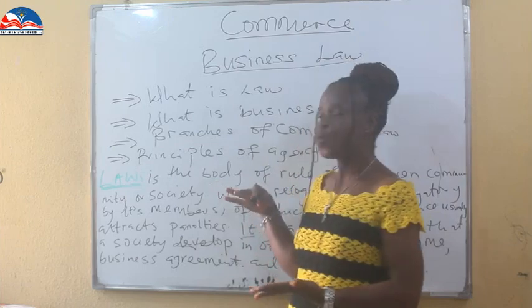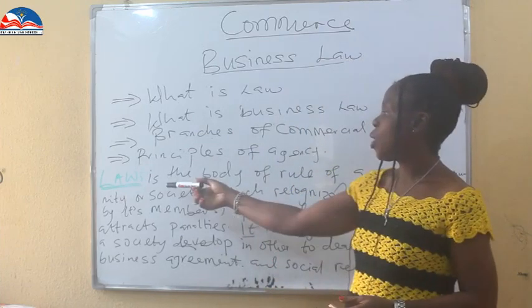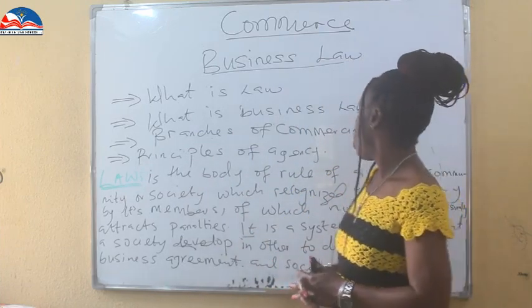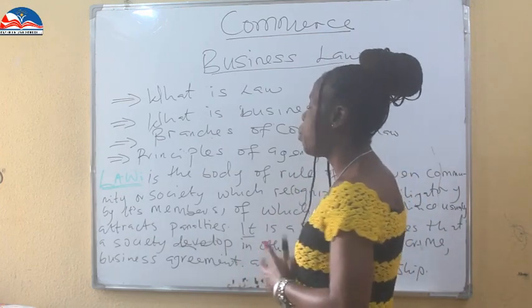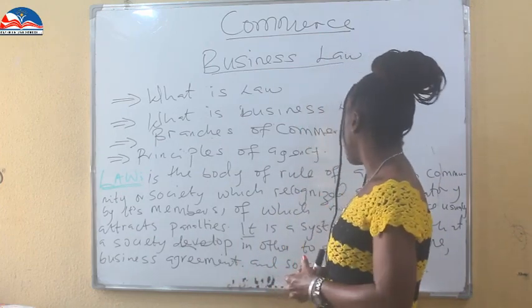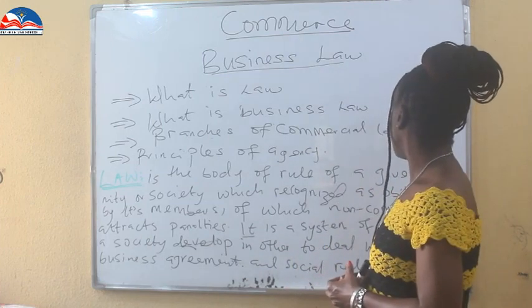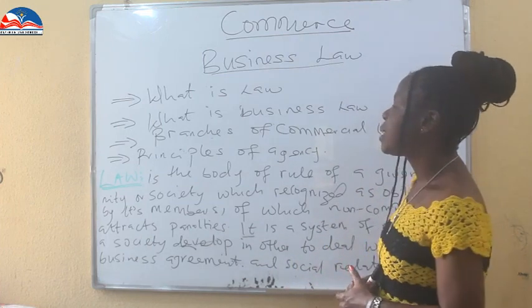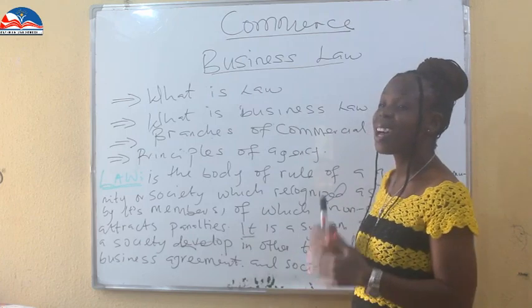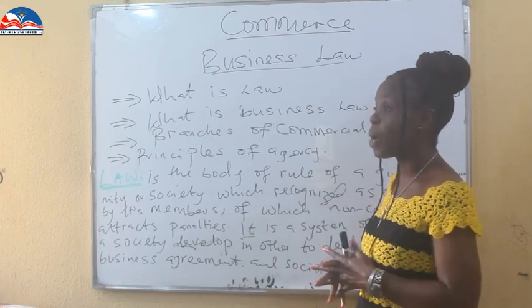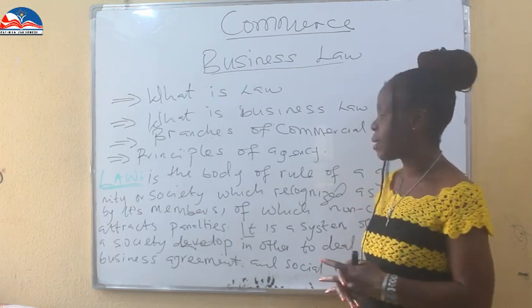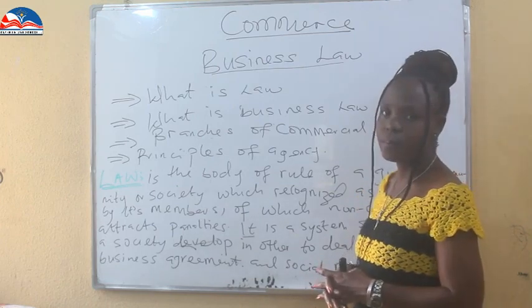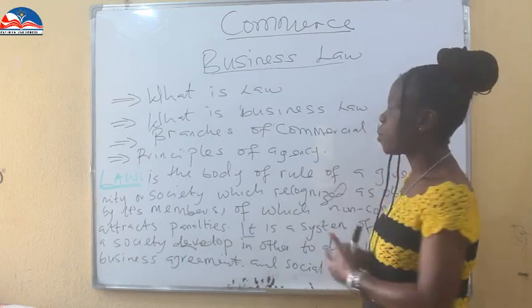Let's look at what we have on the board. Law is the body of rules of a given society or community which is recognized as obligatory by its members, of which non-compliance attracts penalty. It is recognized as obligatory, that is important, by its members. Now let's explain this first part.